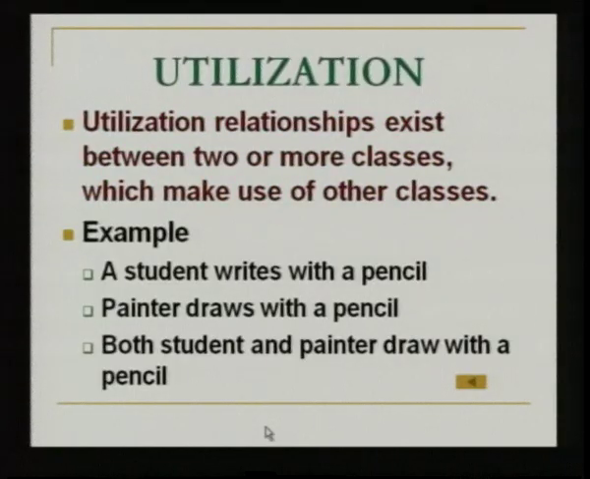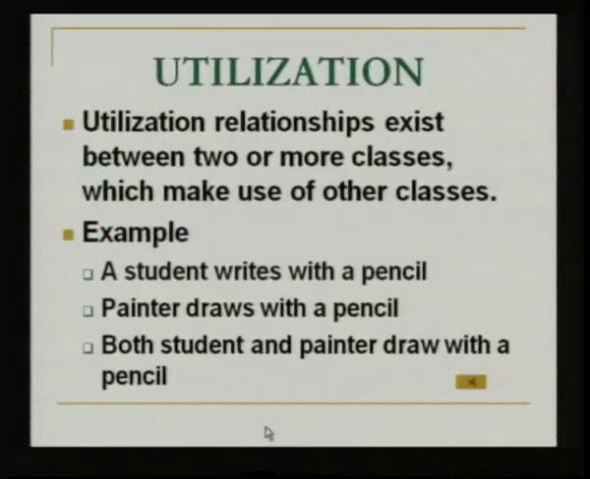Next, we have utilization. Utilization also has the same English meaning, where one class makes use of another class, or makes use of the details and functions that are available in another class. It is defined as existing between two or more classes in such a manner that one class makes use of other classes. It can be one class making use of two or more classes, or two or more classes making use of just a single class. It depends upon the objects that are involved or the people whom we are trying to represent.